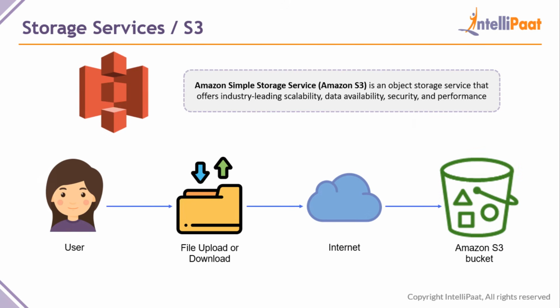Now moving on, let us look at a storage service. And again, this is one of the most used services. EC2 and S3 were the first AWS services which got launched in the year 2006. So to start off AWS, we can say EC2 and S3 are the most integral parts of the AWS ecosystem. S3 is the storage. It is called Simple Storage Service, and it is an object storage service. It offers industry-leading scalability, data availability, security, and also performance.